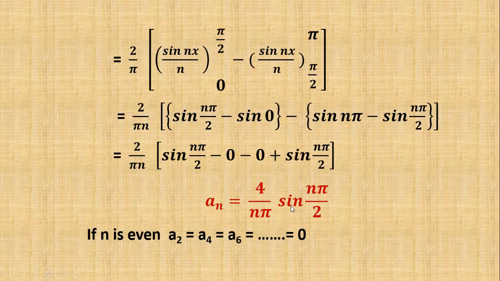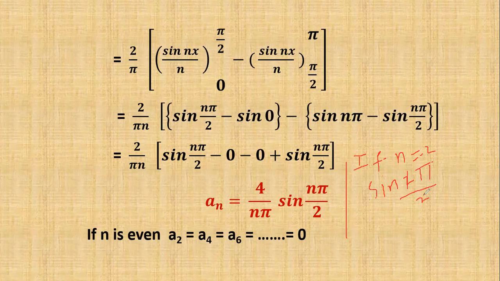For example, n is even. For example, n is equal to 2. 2 is an even number, so we can substitute this: sin of 2 pi by 2, that is equal to sin pi. Sin pi is equal to 0.